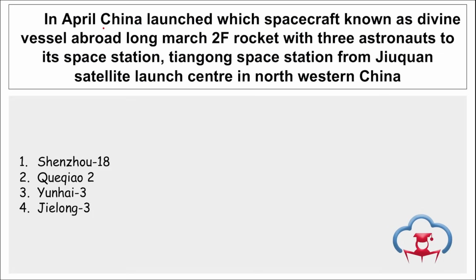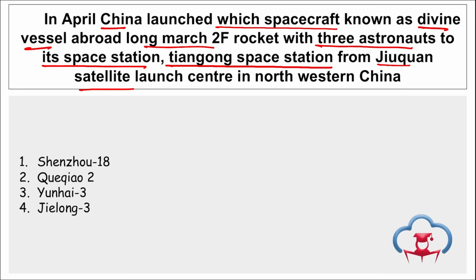Next is in April, China has launched which spacecraft known as Divine Vessel, aboard Long March 2F rocket with 3 astronauts to their space station, that is Tiangong Space Station, from Jinquan Satellite Launch Center in northwestern China. So, question asked here is launched which spacecraft? What is the name of that spacecraft that was launched? So, it was Shenzhou 18.